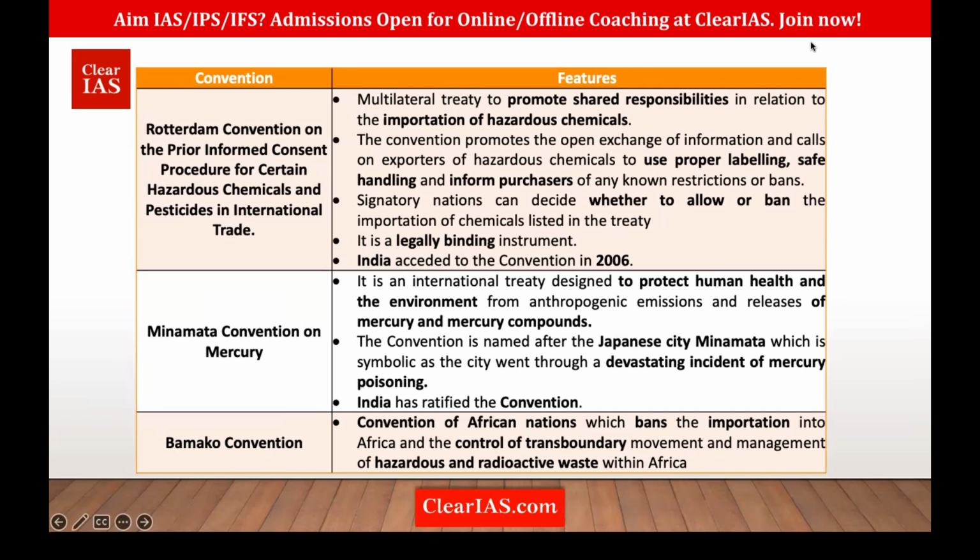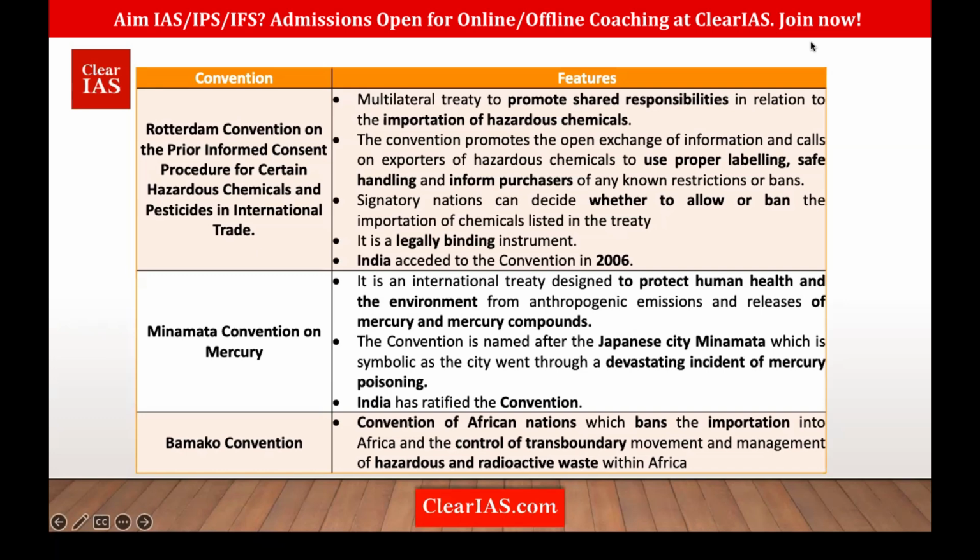We saw it earlier. Minamata is with regard to mercury. So whenever there is mercury pollution, it results in Minamata disease. So this Minamata Convention on mercury is trying to protect human health and environment from the impacts of what? Mercury and mercury compounds, whenever it pollutes the environment. Okay. So it's basically the city of Minamata in Japan, which was actually impacted due to mercury.